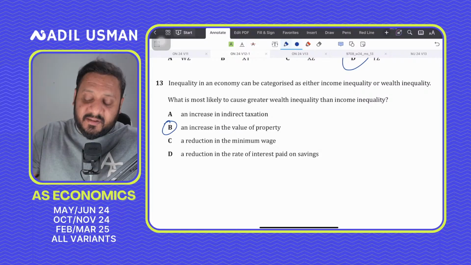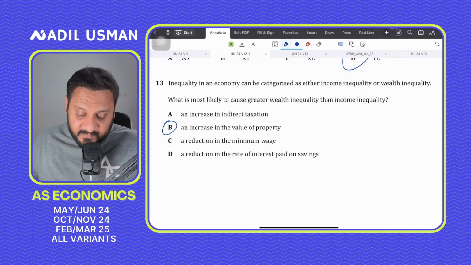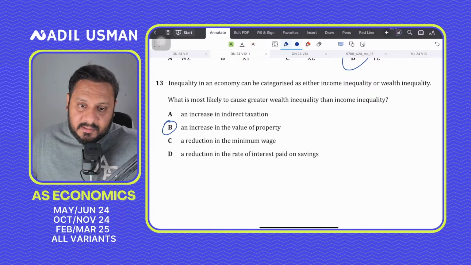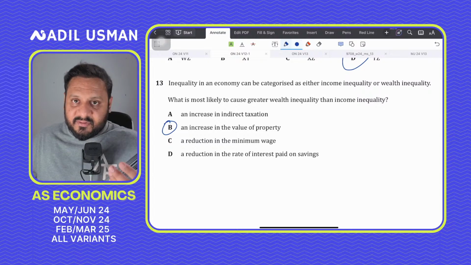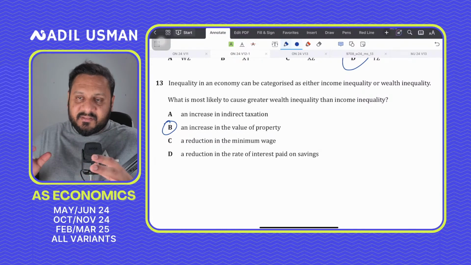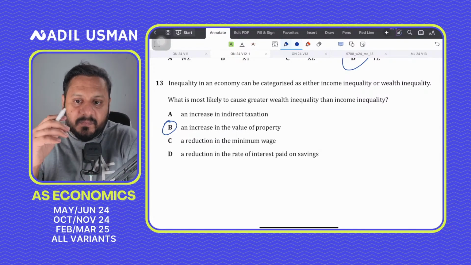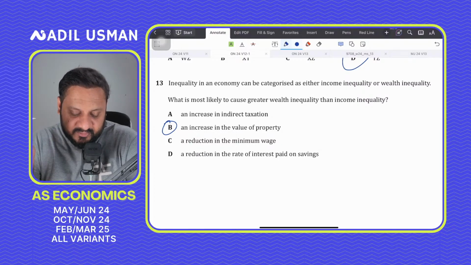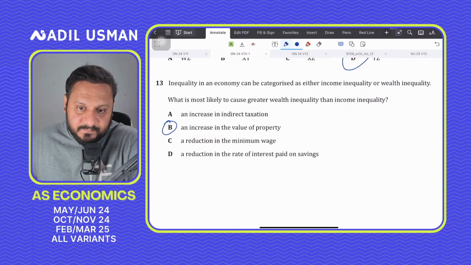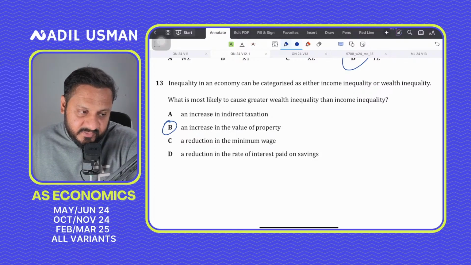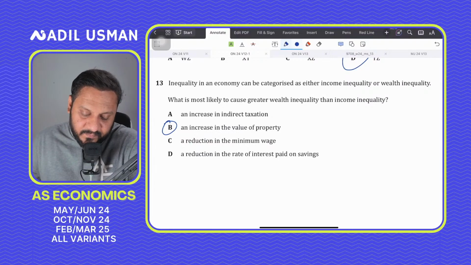One of the reasons why it creates an unequal distribution is again this, that the asset prices go up and the richer become richer. So it creates a wealth inequality because of inflation. So B is the correct answer, because not everyone owns property, right? This would just widen the wealth gap, even if incomes remain unchanged.